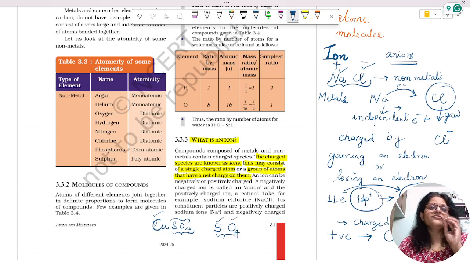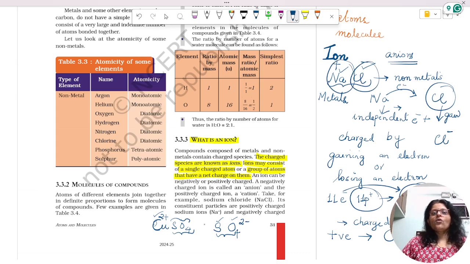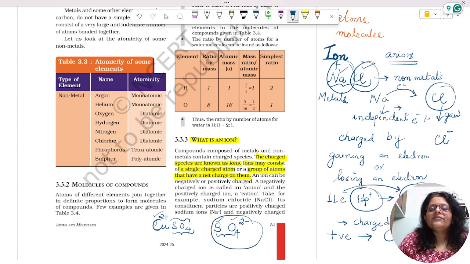So a total of 5 atoms come together with a net charge of -2, and the net charge on the copper is +2. So ions may exist as single charged atoms, as you have seen here, or as a group of atoms having a net charge on them.